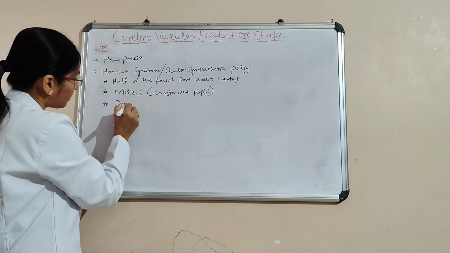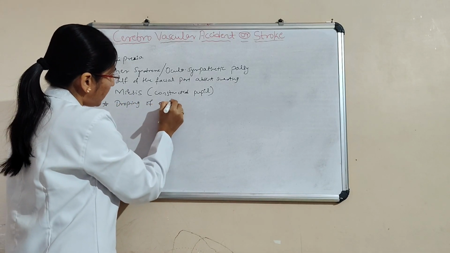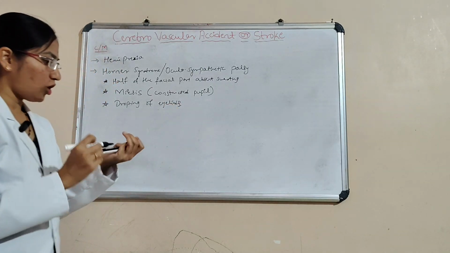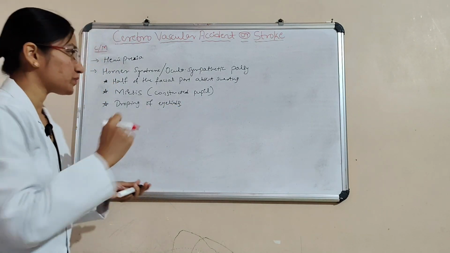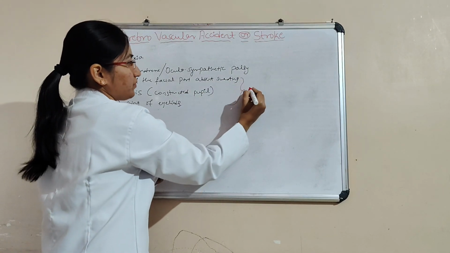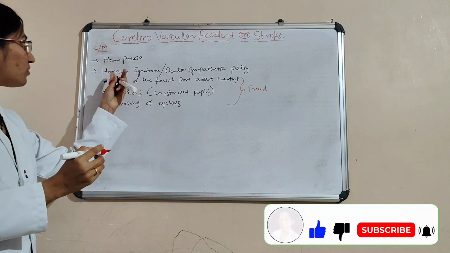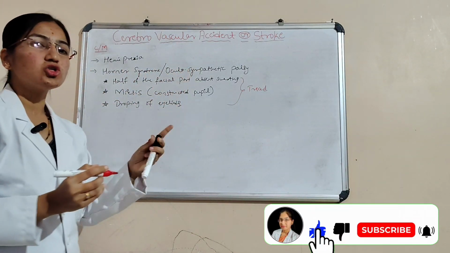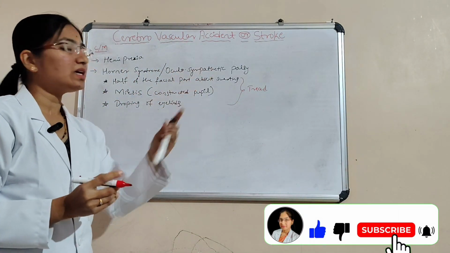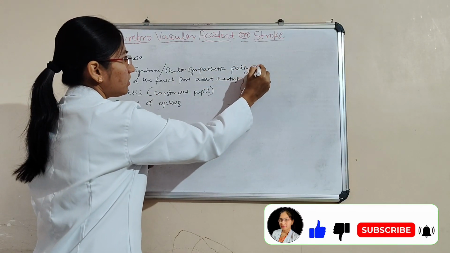And the third one is drooping of the eyelids. These three features are called the triad. These are the features of Horner syndrome, also called oculosympathetic palsy. It's a very important one.